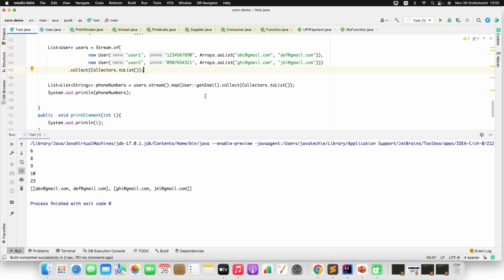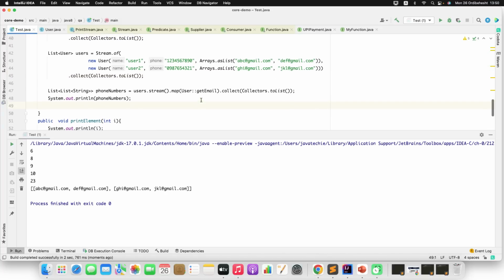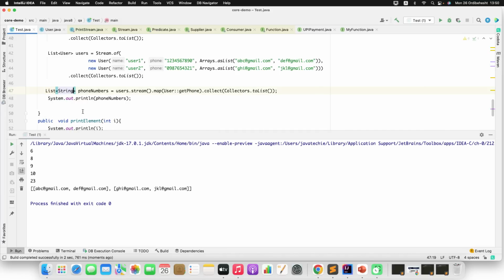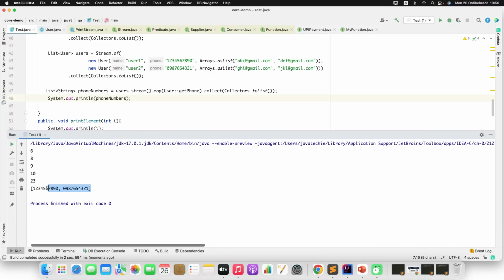Not getEmail actually, I just need to get the phone number, right? User dot getPhone. It will be a string only, right? I just defined the wrong list of string. I will come to that point when I face the email. So let me run this. See here, we are getting the phone numbers in a list.